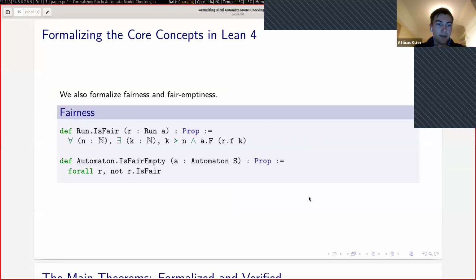And now here are the two definitions I talked about earlier. We say a run is fair, or infinitely fair, if it visits the fair states infinitely often. We can formalize this by saying that for any index n, there exists a greater index k such that k is a fair index. And then we can use that to define an automata as being fair empty, where we say an automata is fair empty if all of its runs are not infinitely fair.